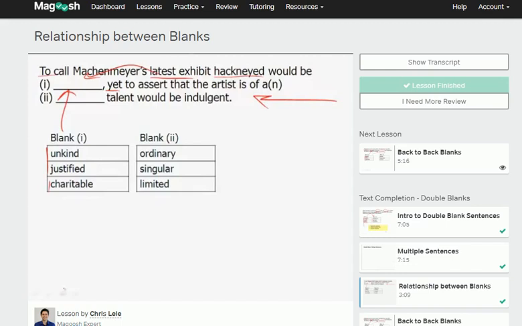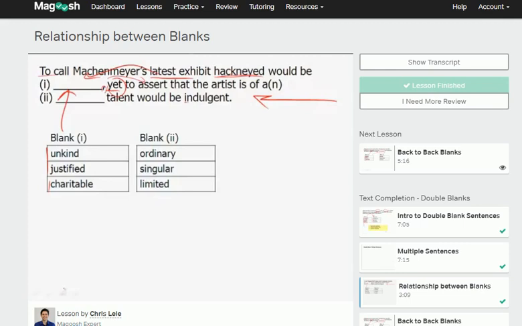And so we have to keep reading on in the sentence and figure out how to deconstruct the sentence based not on the word hackneyed necessarily, but the structure of the sentence. Speaking of structure, notice that word right there, yet. So we know there is a shift going on between the part that comes before the comma and the part here that comes after the comma.